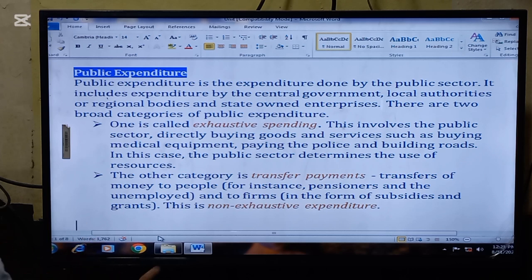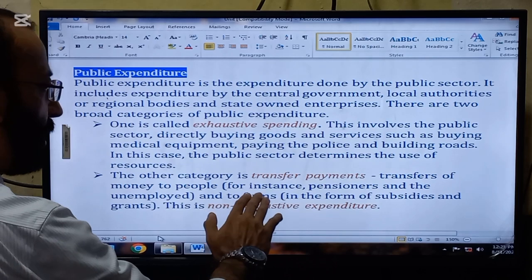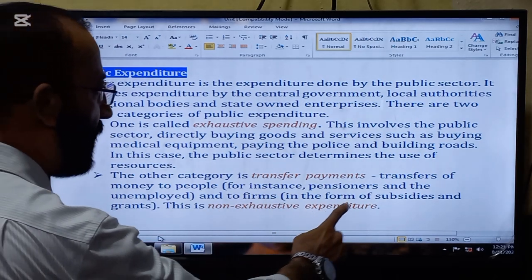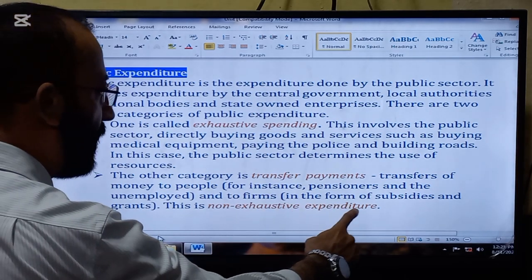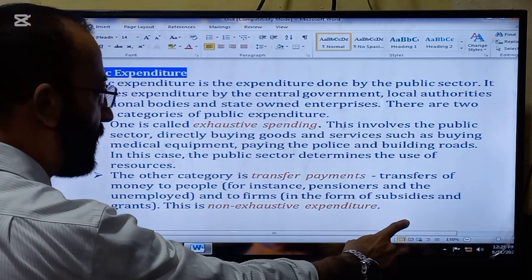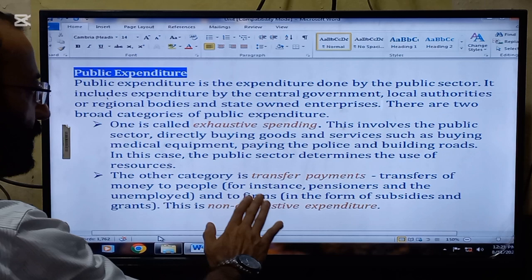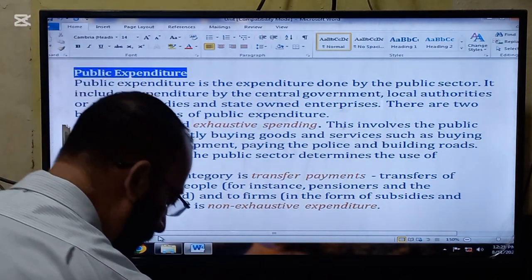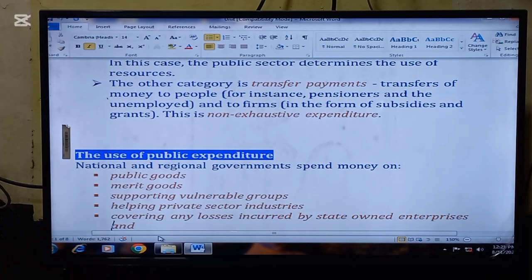The second category is non-exhaustive expenditure or transfer payments. So the other category is transfer payments, transfers of money to people, for instance pensioners and the unemployed, and to firms in the form of subsidies and grants. So this type of spending is called transfer spending, transfer payments, non-exhaustive spending or non-exhaustive expenditure.